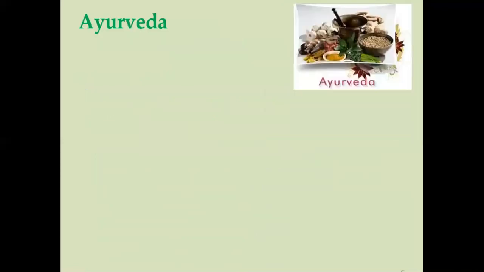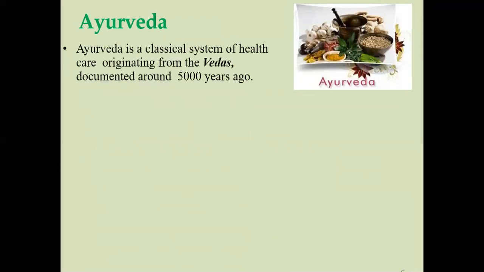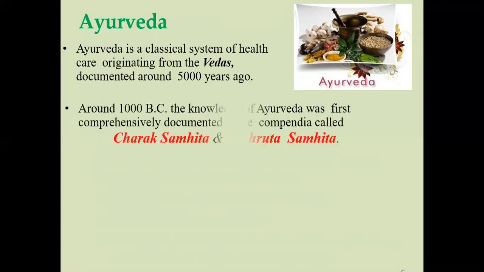Now Ayurveda. Ayurveda is a classical system with care originating from the Vedas. In the name Ayurveda, Ayu and Veda mean that from the Vedic period, the system of medicine that we utilize is nothing but your Ayurveda, which was documented near about 5,000 years ago. The system of medicine started, and then all these processes were documented in the Ayurveda.